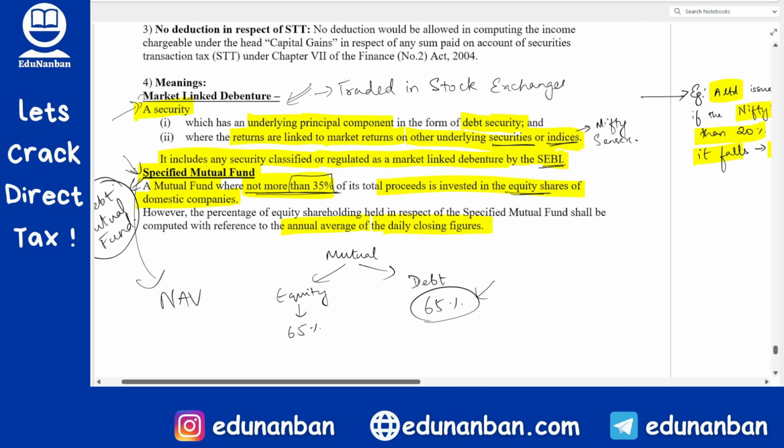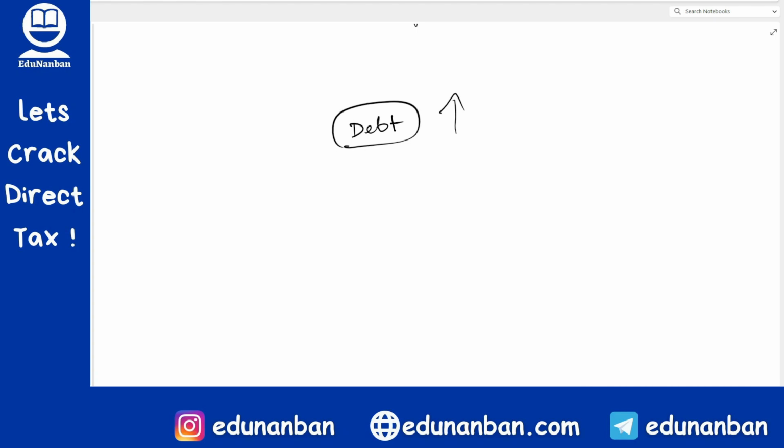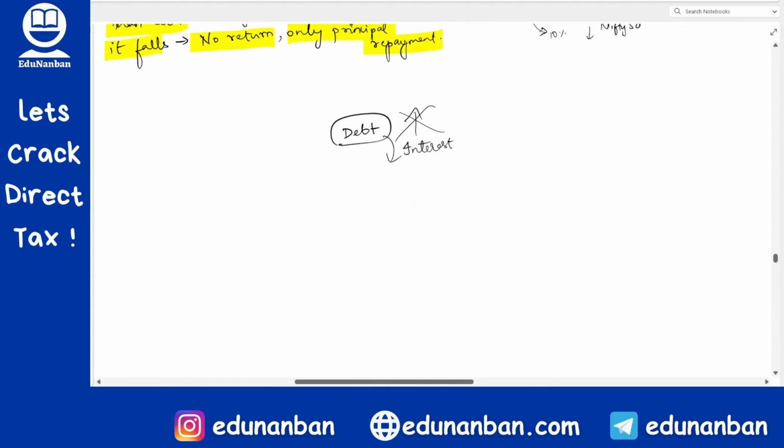You get my point? It means that even though it is a debt, the value of debt never changes. It will remain constant, since the incremental value is given in the form of interest. See here, if there is a debt, will the value of debt increase? The answer is no. It will always remain the same because the value is given in the form of interest. I have already explained this when I was explaining why there is no indexation allowed on debentures and bonds.